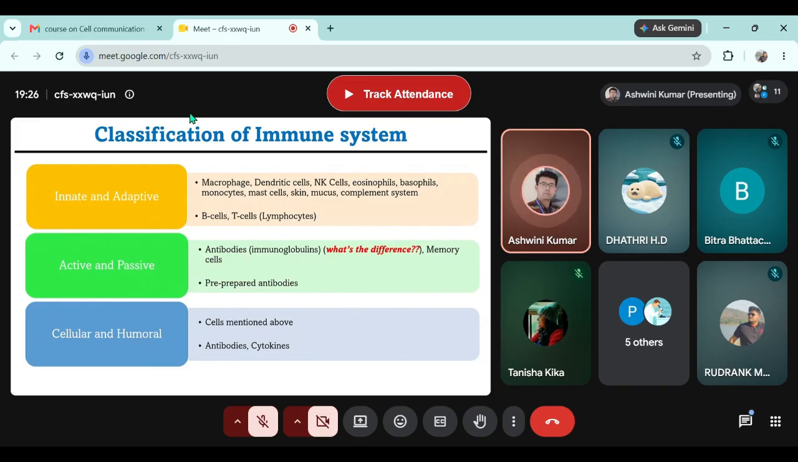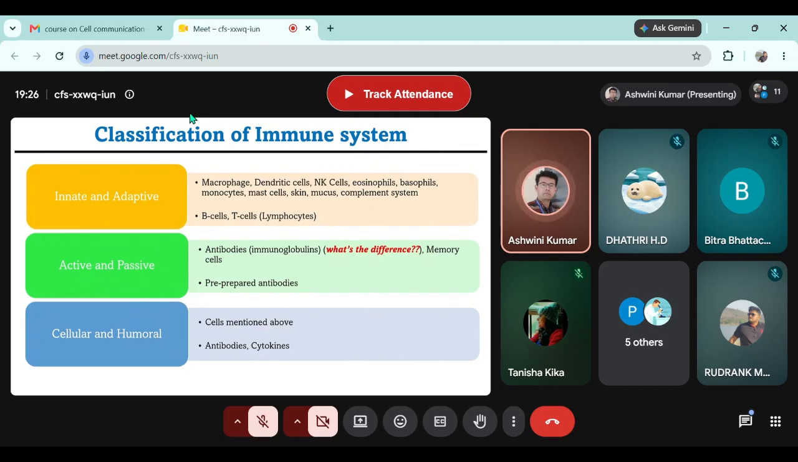Memory cells. You might have heard of B memory cells and T memory cells. Most of the memory cells in our body are B cells. They are a part of active immunity. But you might have heard that in case someone is bitten by a rabid dog, we may not know whether the dog is rabid or not, but in case there is a dog bite, the person is given vaccine and antibodies.